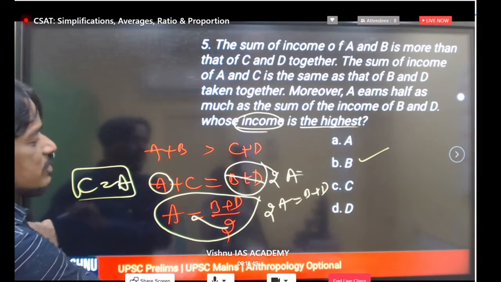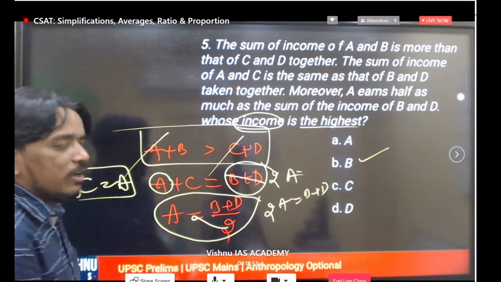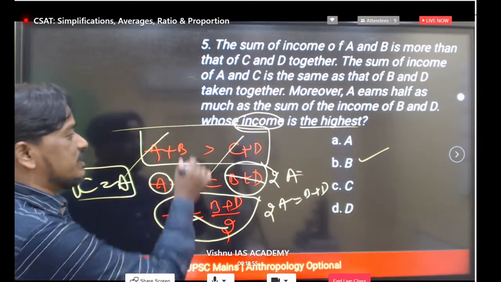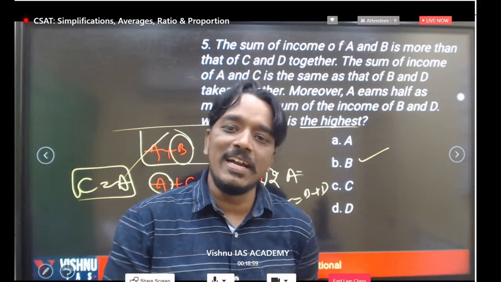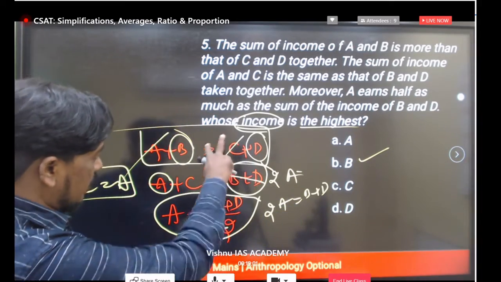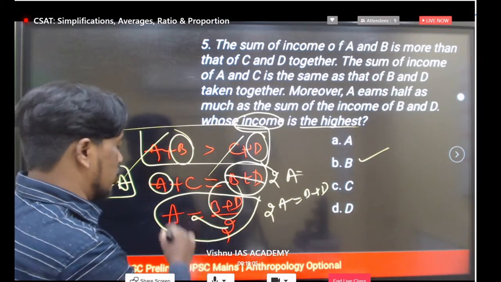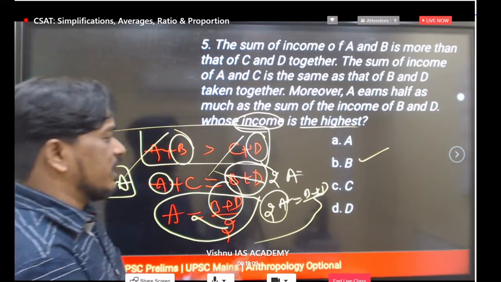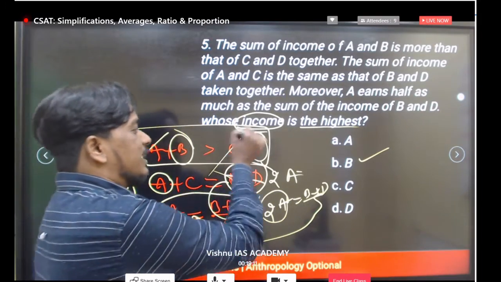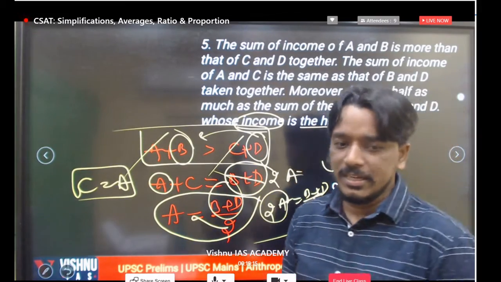If A is equal to C, from equation 1, both the values are the same. Obviously, which is greater in this? So B is greater than D. Or otherwise, if you want to compare other things, from all these we can compare. The addition of B and D is 2 times, so we can compare anything like this. Directly we are getting B is greater than D. We can go with option B, and B is the greatest value here.